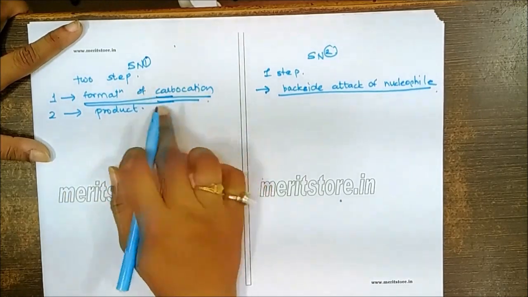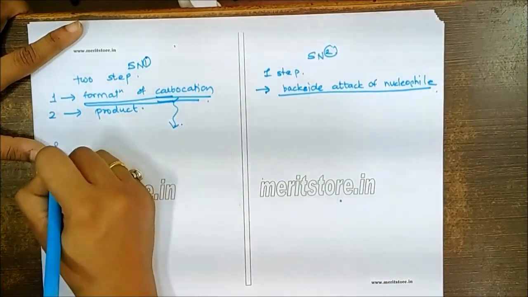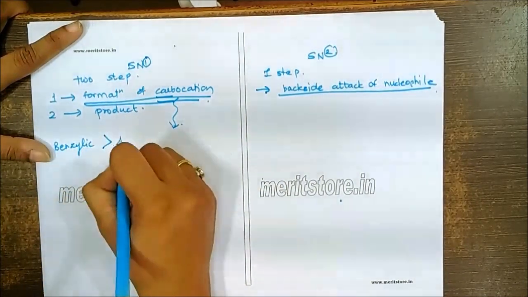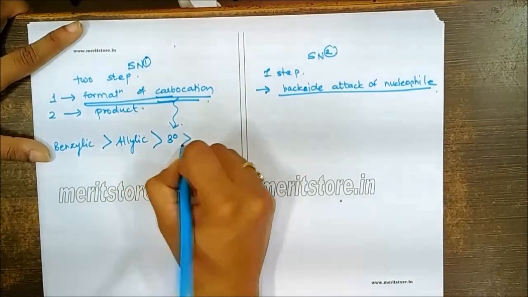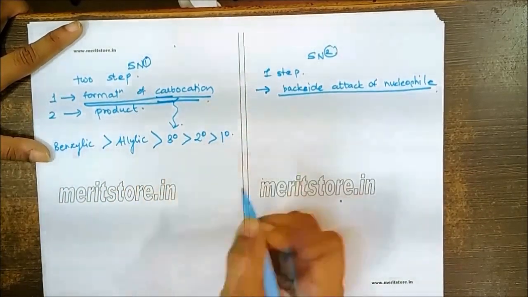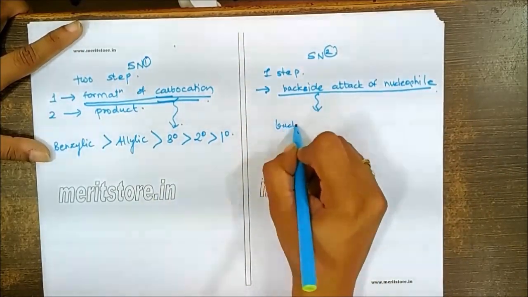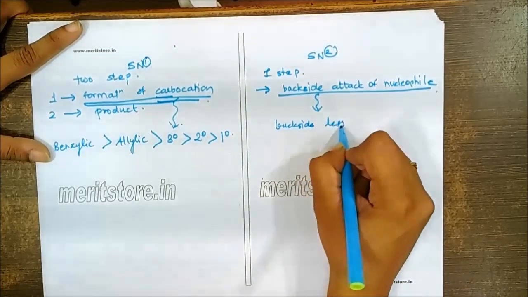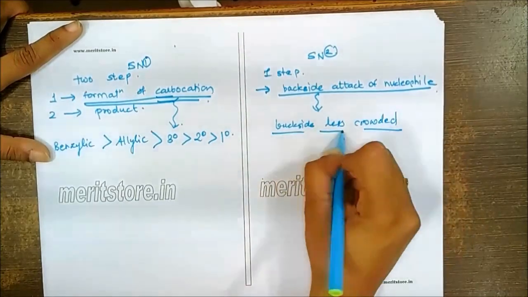When I'm talking about the formation of carbocation, then we have to remember the order. In case of order, the benzylic is more stable, then allylic carbon atoms are more stable, then tertiary, then secondary, and then primary. For the backside attack, you have to remember the backside of the reactant has to be less crowded. Then only can we think SN2 is possible.